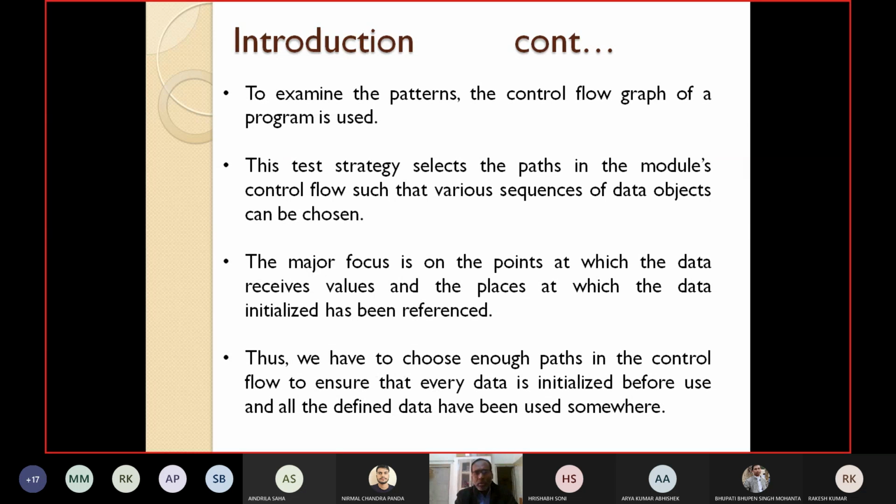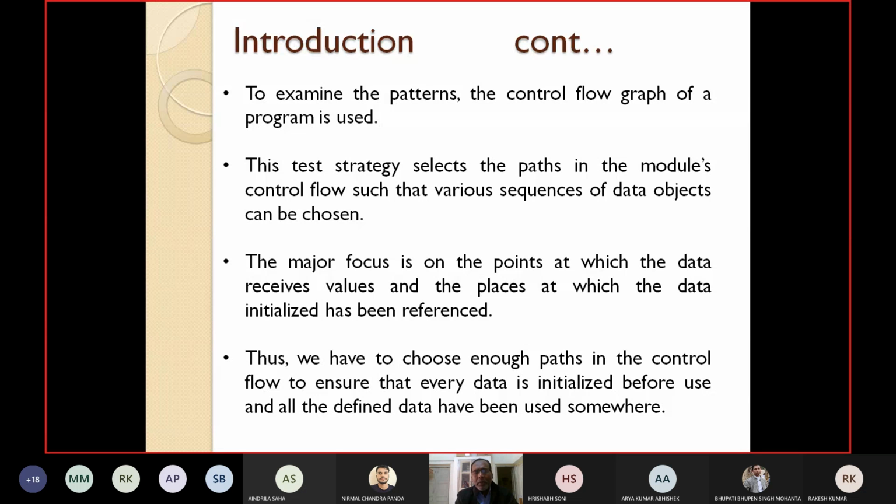So now what do we have to do? We have to choose enough paths in the control flow graph to ensure that every data is initialized properly, that every data is initialized before use. Before you use the variable a, the data has to be initialized.